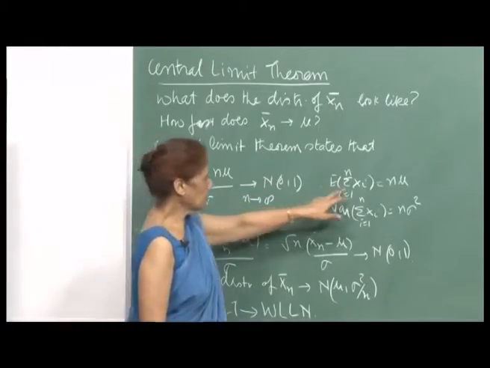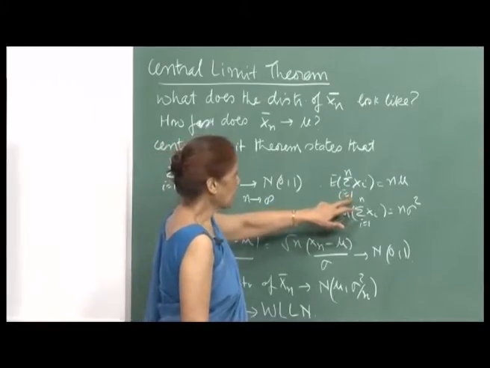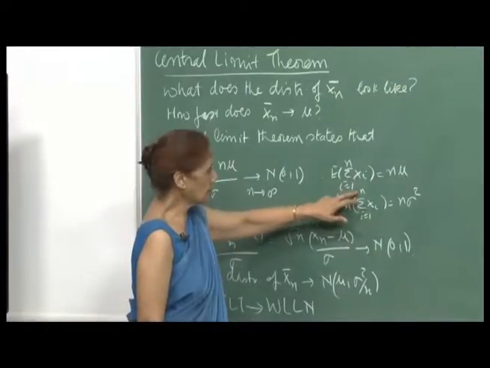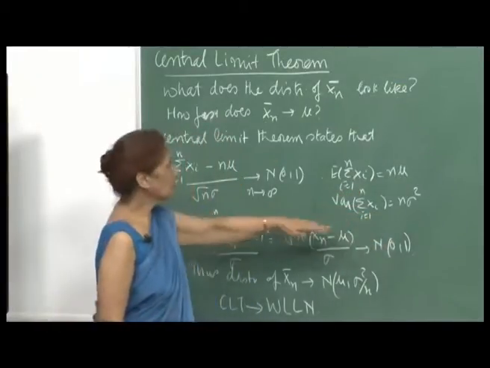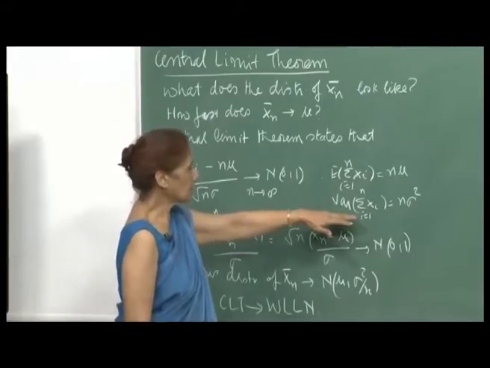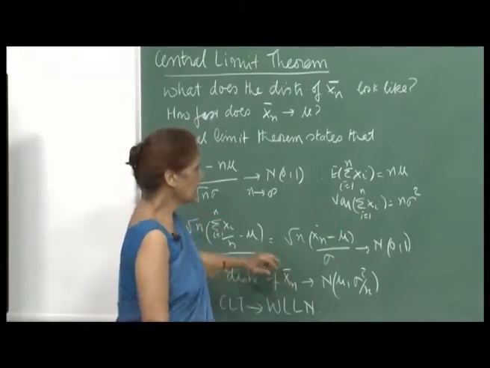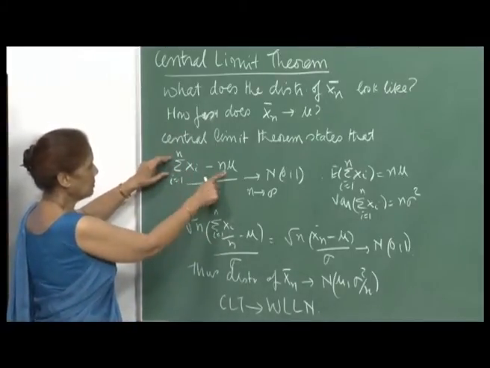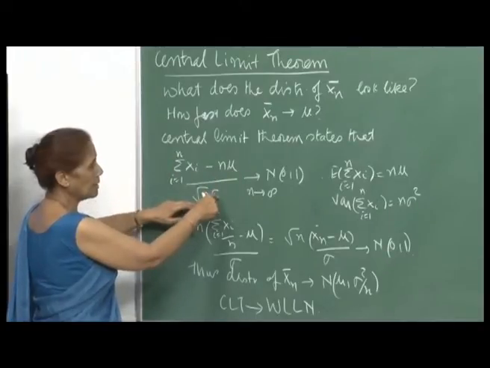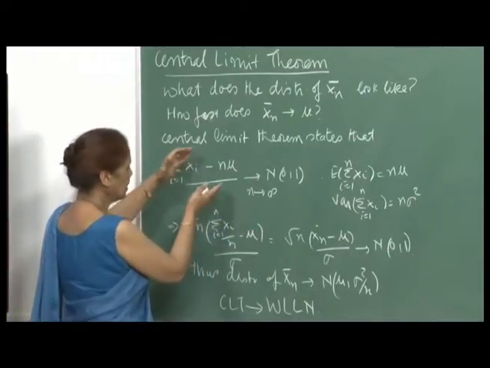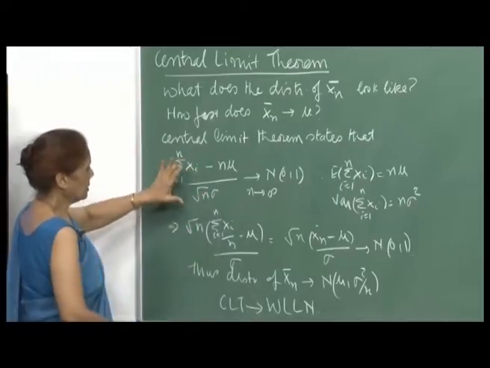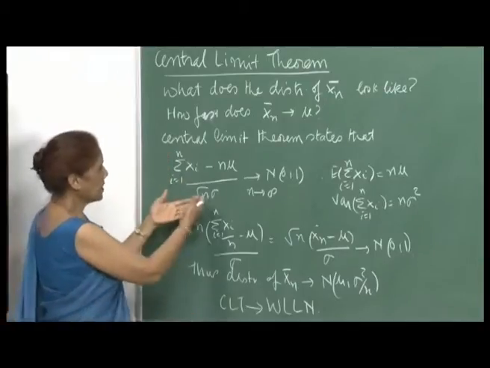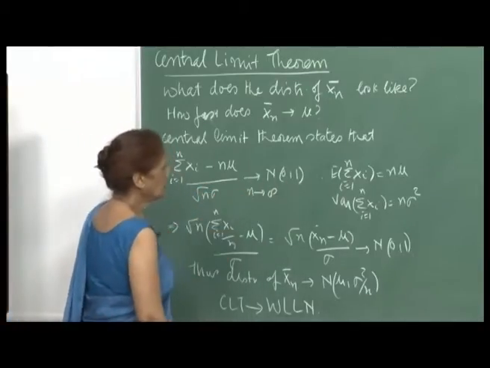Here, the expected value of sigma x i, i varying from 1 to n, will be n mu, and the variance of sigma x i will be n sigma square, because the x i's are a sequence of independent identically distributed random variables. So you are standardizing by subtracting the mean, n mu, and dividing by the standard deviation, which is root n sigma. After standardizing the variate sigma x i, the central limit theorem says that this will go to N(0,1).